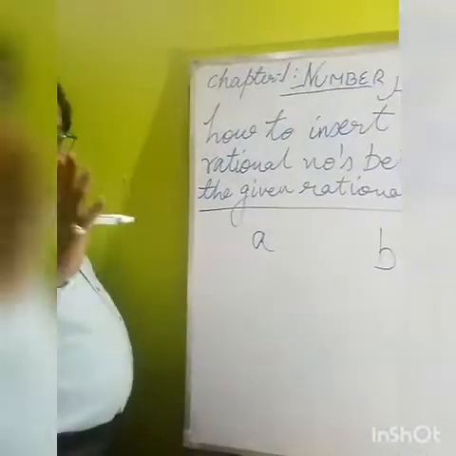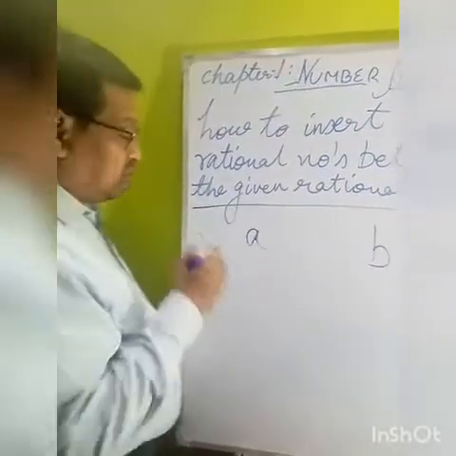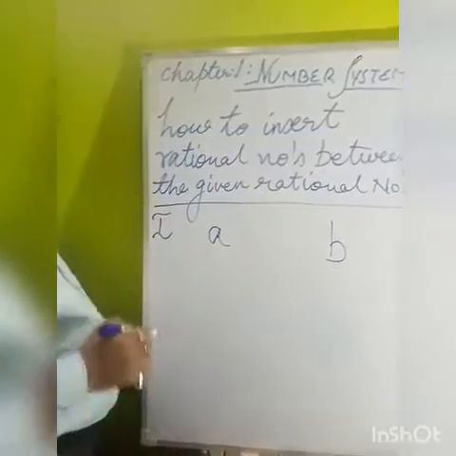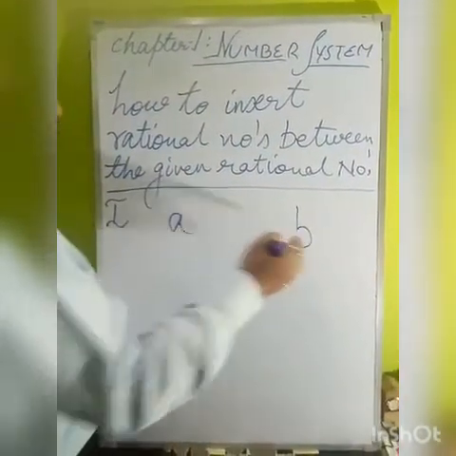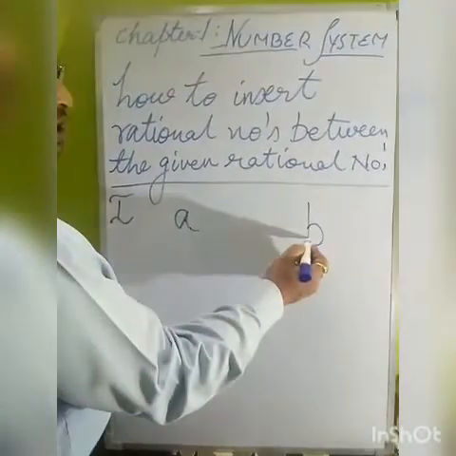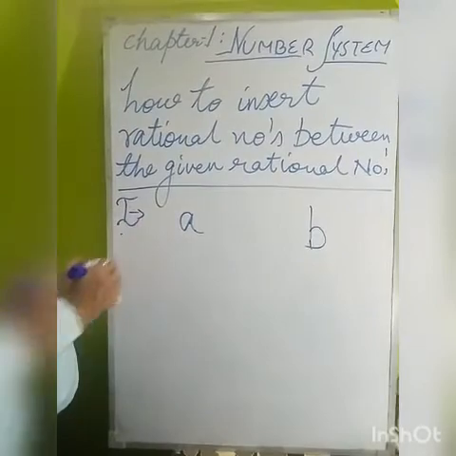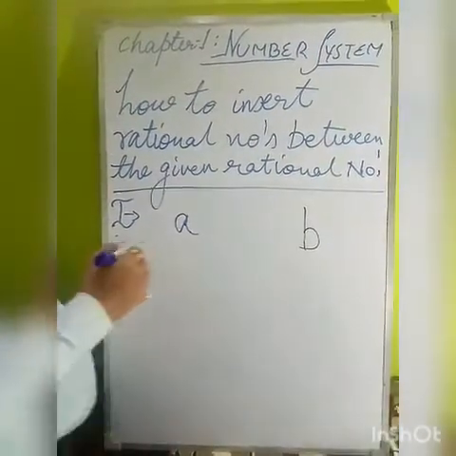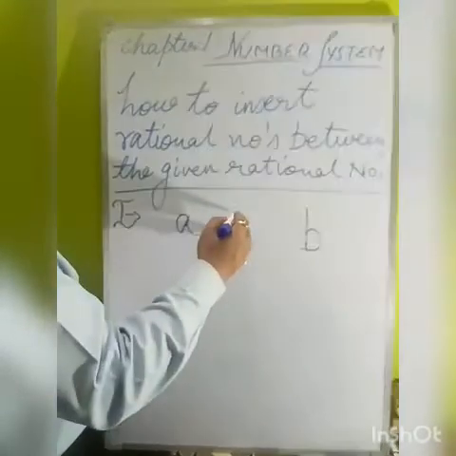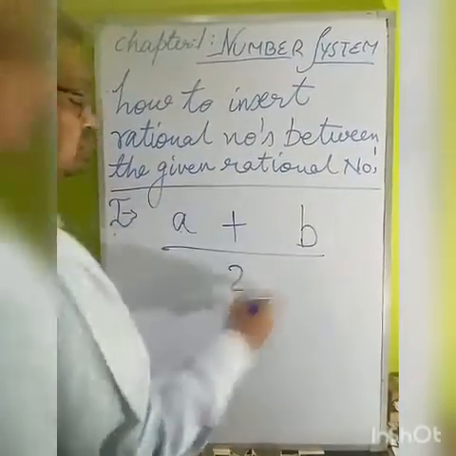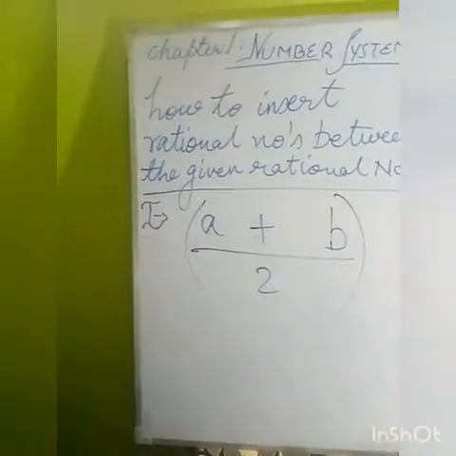So there are 2 methods here to insert rational numbers between the given rational numbers. I am telling you the first method here. Suppose both the rational numbers are A and B. According to the first method, if two rational numbers A and B are given, these two rational numbers will be added and divided by 2. This formula is applied in the first method.